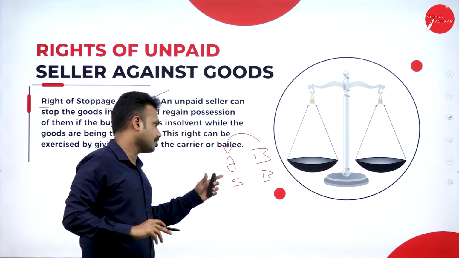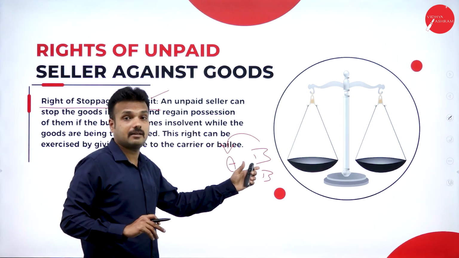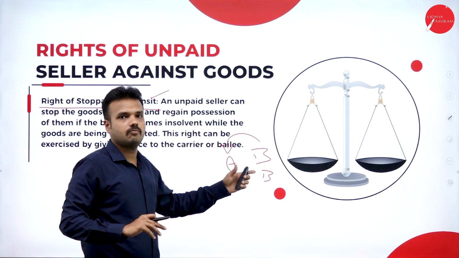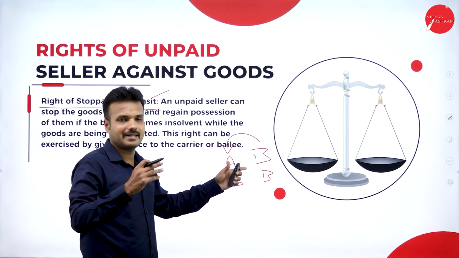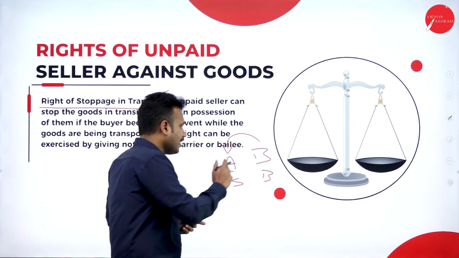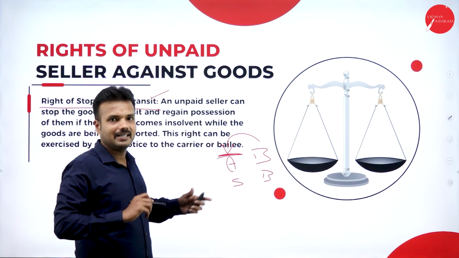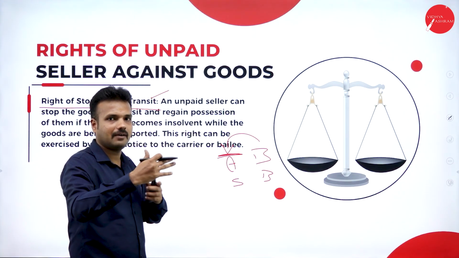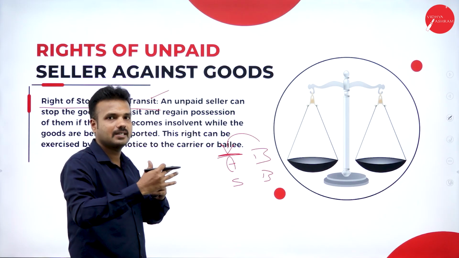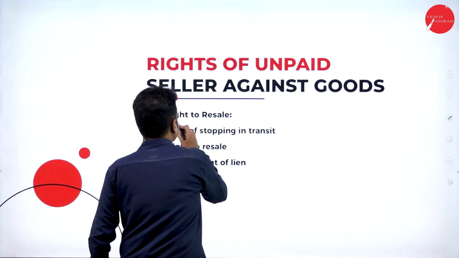Based on that advance, Mr. A is going to send goods to Mr. B, but the goods have not yet been delivered. There is no response from the end of Mr. B, so until and unless there is a response or a payment, Mr. A has a complete right to stop the goods from being delivered to Mr. B, according to the Act.